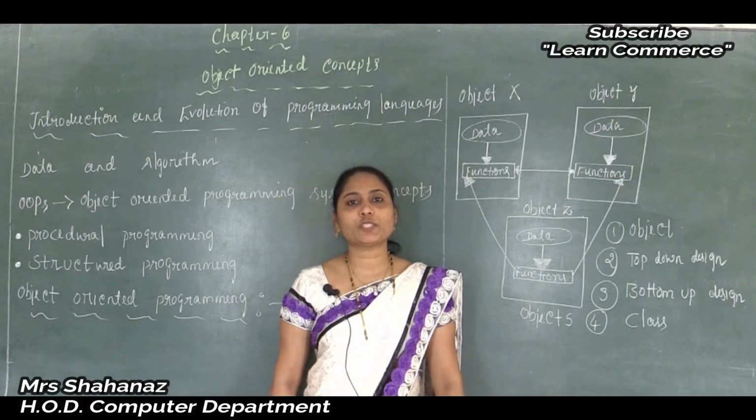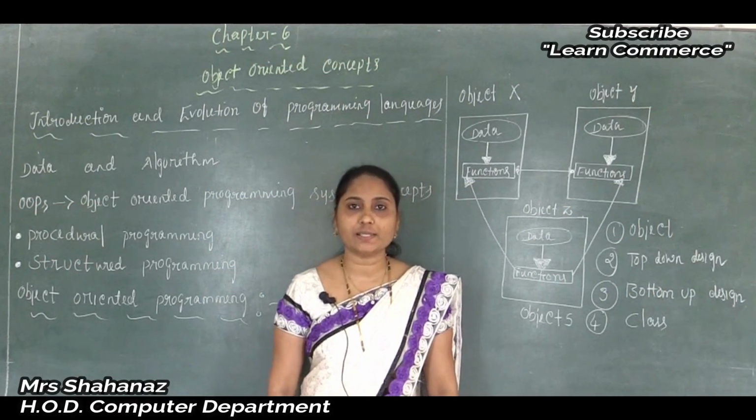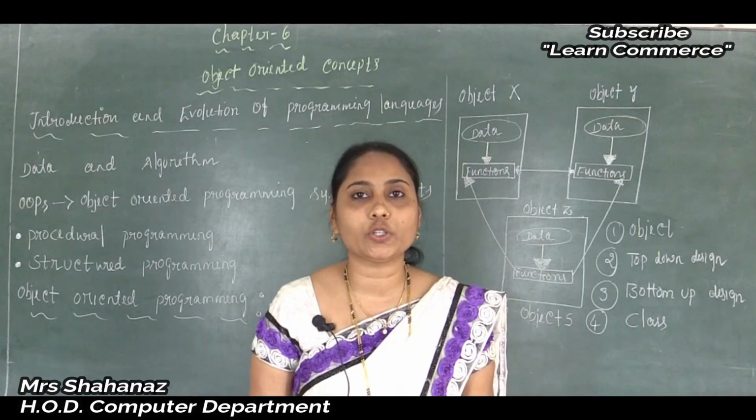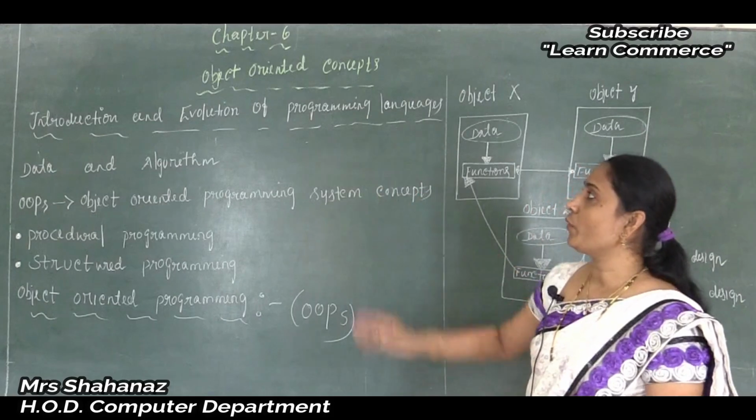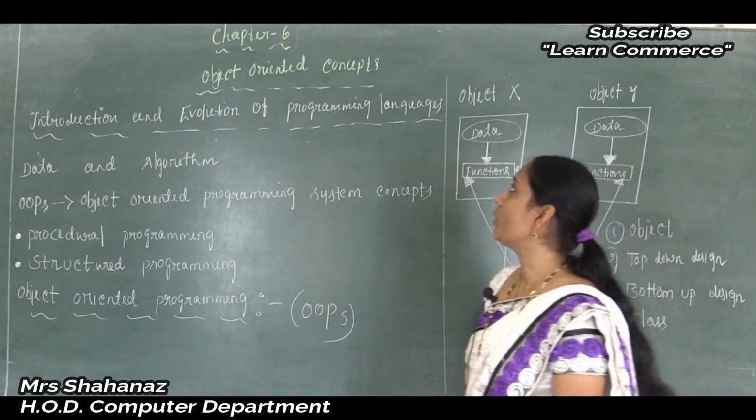Welcome to our first PU Computer Science online classes. Now in today's class we are going to start a new chapter. Name of the chapter, chapter 6. Name of the chapter, object oriented concept.